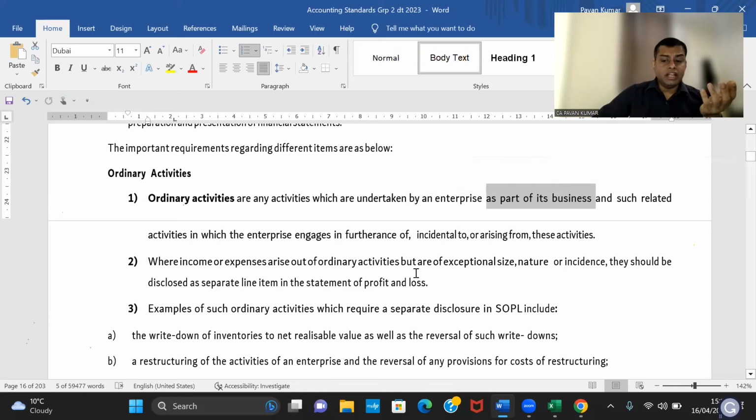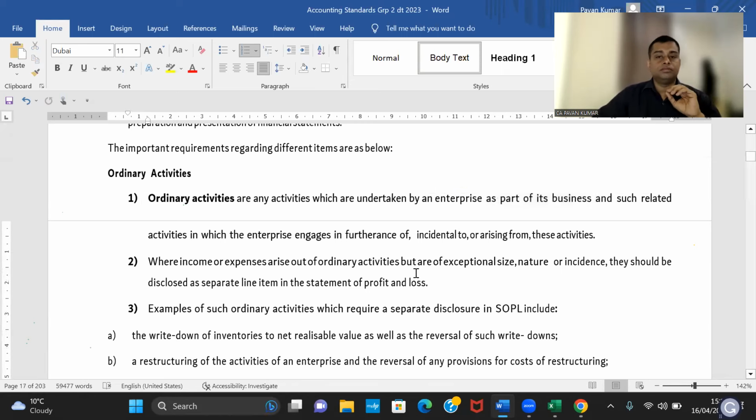Even if you take a school, the best example is a school. They will take tuition fee, school fee, but how many other types of fee do they collect? Language lab, karate fees, music class fees, isn't it? All these will be there.